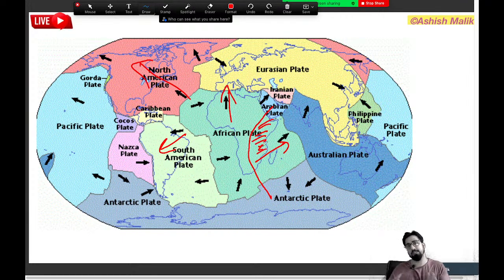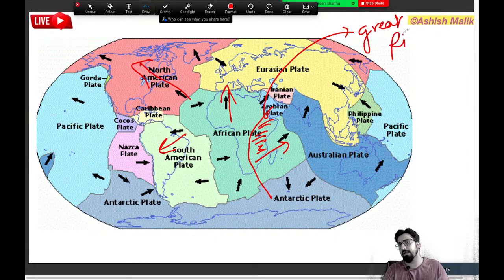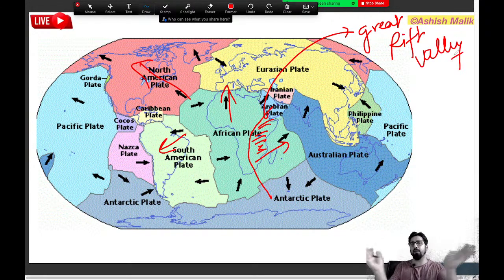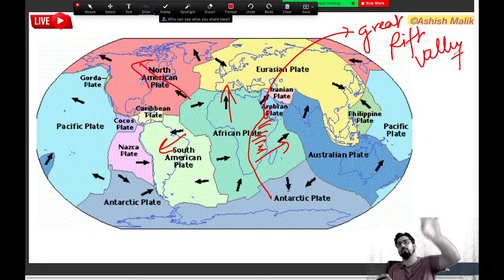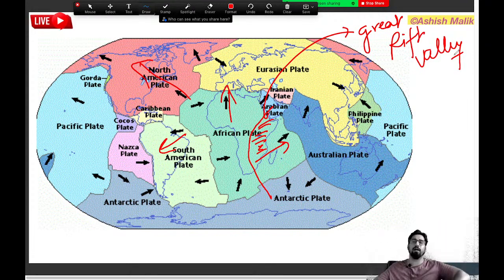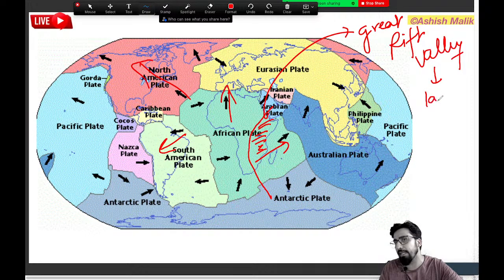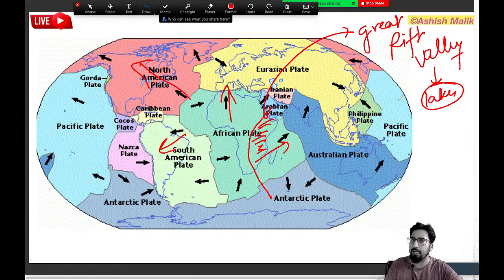This part will become separate, and that is where we have the Great Rift Valley also. This is exactly from where the African plate will divide, because some part of the African plate is moving in one direction, some part is moving in another direction. And already because of the Great Rift Valley, many lakes are being created, very recently. Lake Tanganyika, Lake Nyasa, all these lakes are being created due to the Great African Rift Valley.